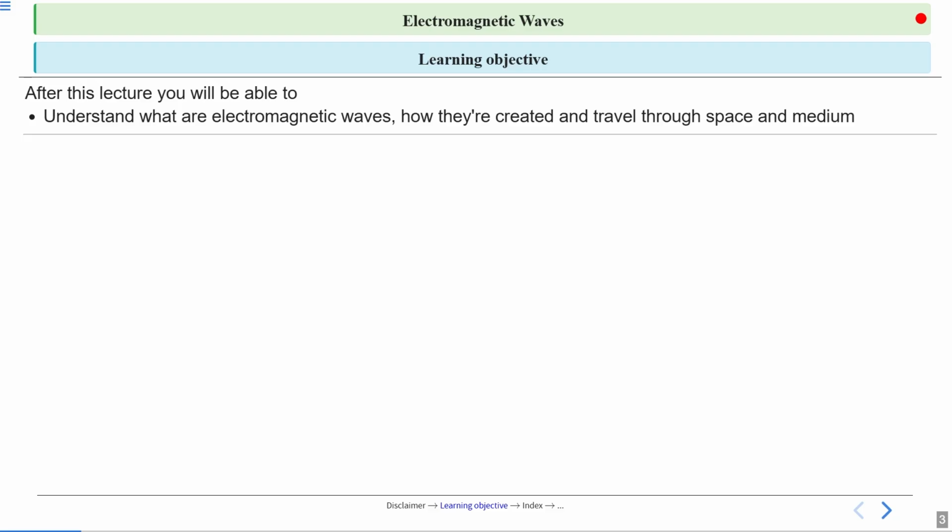through space and medium. Yesterday we discussed the displacement current and the relation between the time varying magnetic field and electric field. That discovery of a time varying electric field producing a magnetic field and a time varying magnetic field producing an electric field gave rise to the concept of electromagnetic waves. So today we are going to discuss how they are produced and how they travel through space and medium.